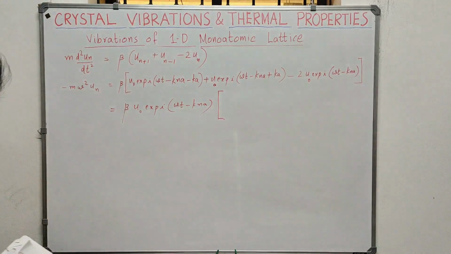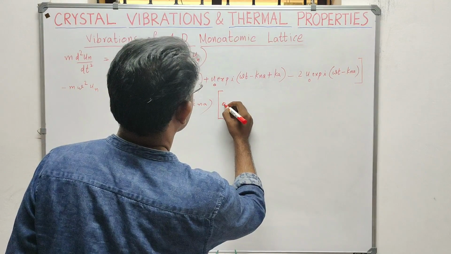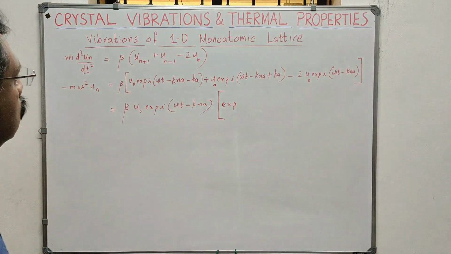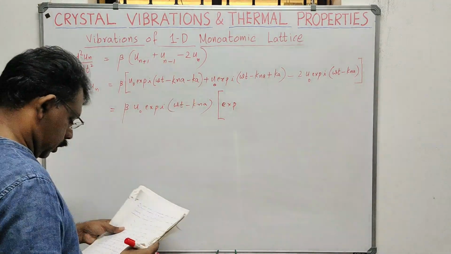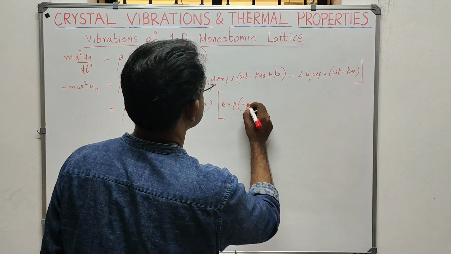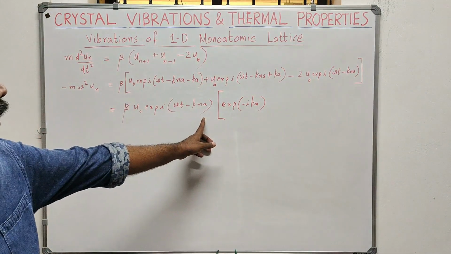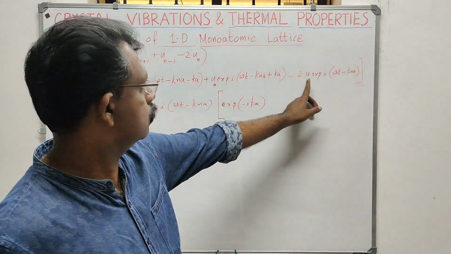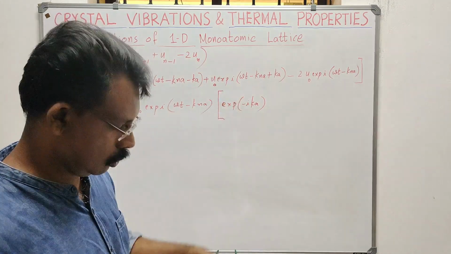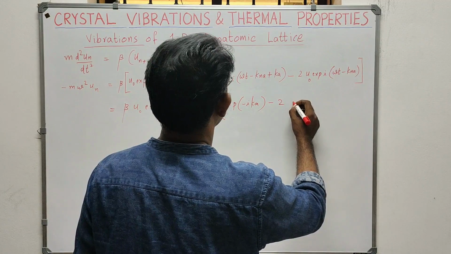Inside the bracket, you will get exponential ika, right? Exponential minus ika. Then if this is taken out from here, I will get minus 2. The remaining one here has minus 2, so I will get minus 2, taking this to be second, then plus